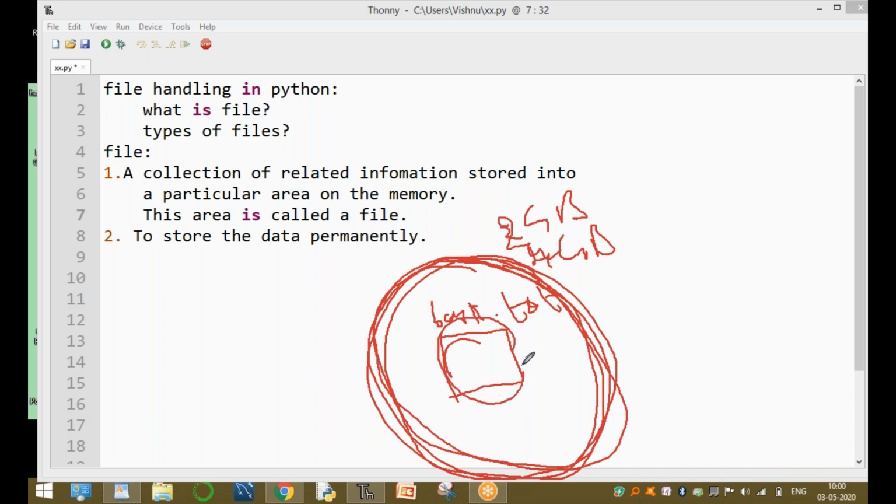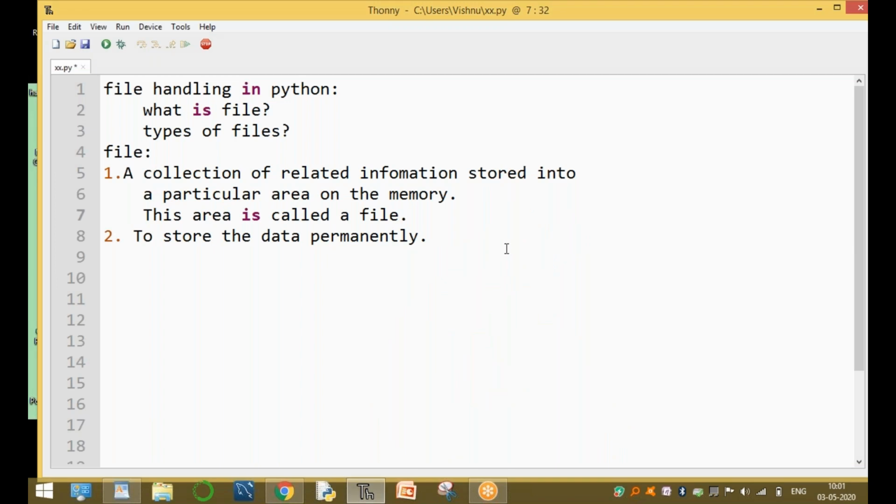Here, this is a bank.txt file. In this file, we store the account number, customer name, and balance of the customers. This is a collection of related information stored into a particular area. This area is bank.txt. This is called a file, to store this data permanently. Clear, guys? The purpose of the variable is to store the data only temporarily, but the purpose of the file is to store the data permanently.